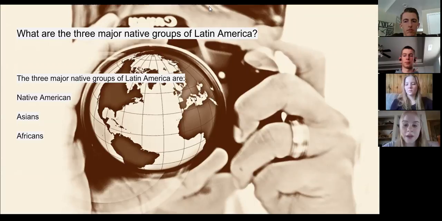Secondly, Asians. People of Asian descent number several million in Latin America. The first Asians to settle in the region were Filipino, due to Spain trading in Asia and the Americas. The majority of Asian Latin Americans are of Japanese or Chinese ancestry and inhabit mainly Brazil and Peru. Brazil is home to about 2 million people of Asian descent.